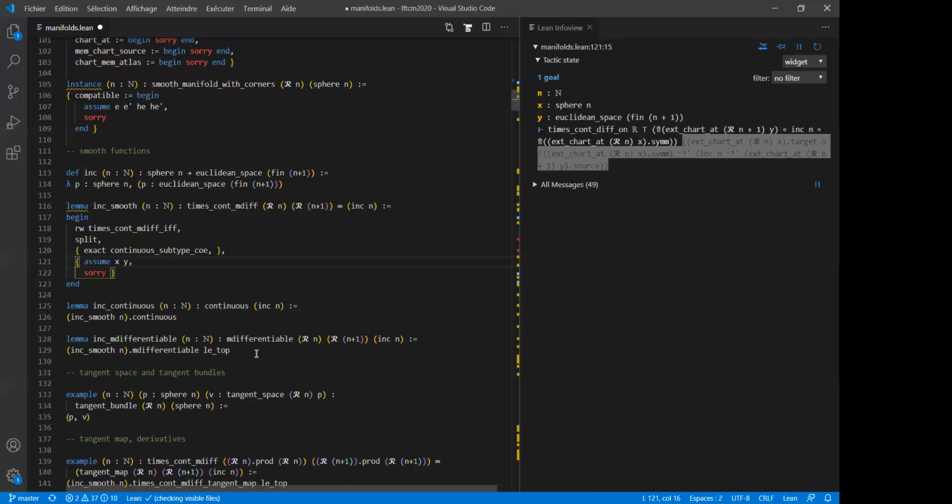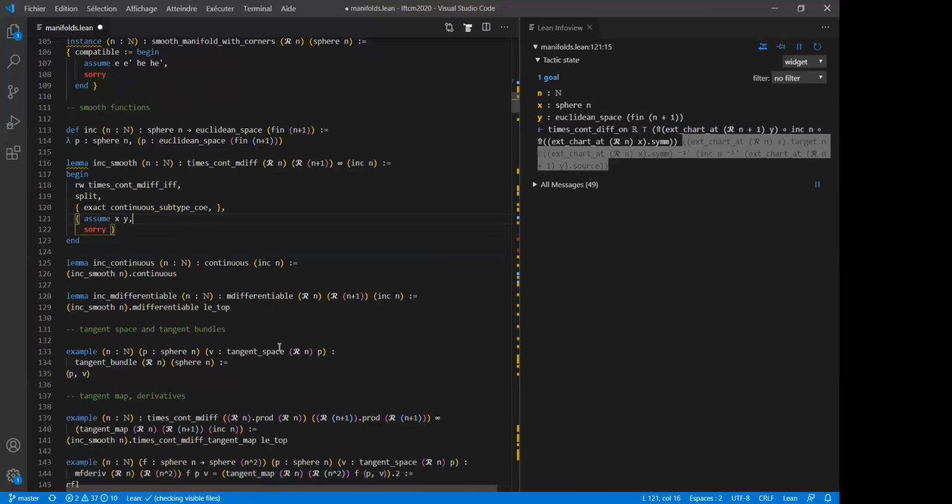So, how do you deduce the differentiability from the smoothness? Of course, if your function is C infinity, then it's differentiable. And since this theorem is stated for any smoothness, you need to say that, in fact, the degree of smoothness that you had here, which is infinity, was larger than 1, which is what this lemma here says.